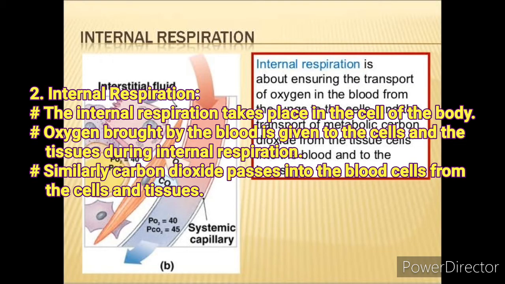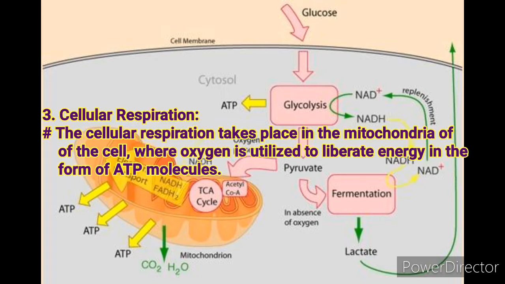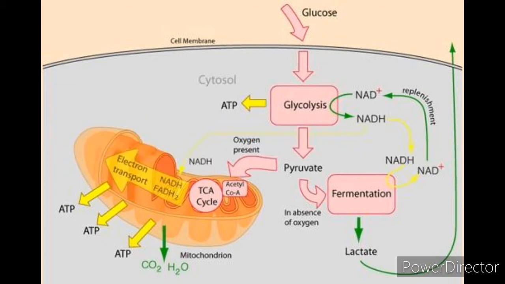Internal respiration. Internal respiration takes place in the cells of the body. Oxygen brought by the blood is given to the cells and tissues during internal respiration. Similarly, carbon dioxide passes into the blood from the cells and tissues. And then cellular respiration. Cellular respiration takes place in the mitochondria of the cell, where oxygen is utilized to liberate energy in the form of ATP molecules.